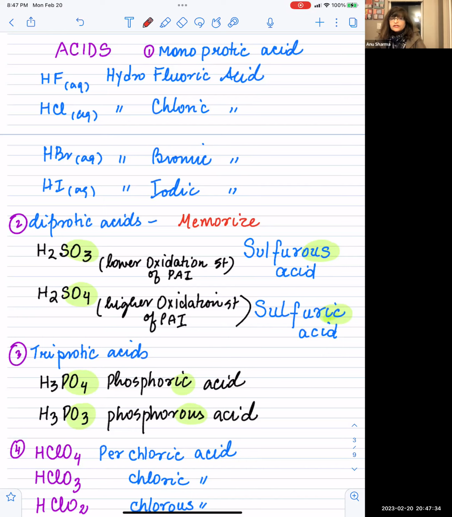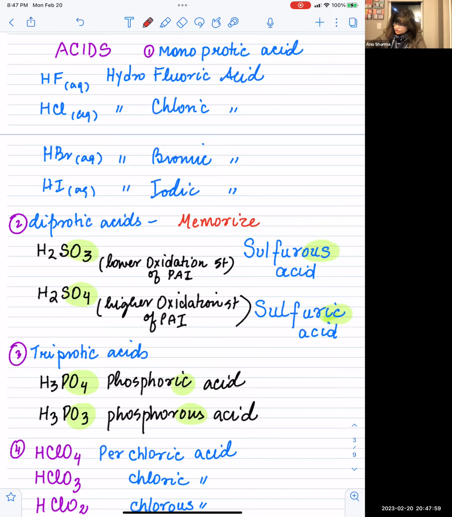SO4 is a higher oxidation state. SO3 is the sulfite ion. SO4 is the sulfate ion. The name with H2SO3 becomes sulfurous acid, and H2SO4 is sulfuric acid. So us and ic. Us, lower oxidation state, ic, higher oxidation state.